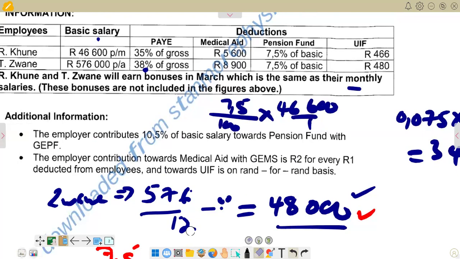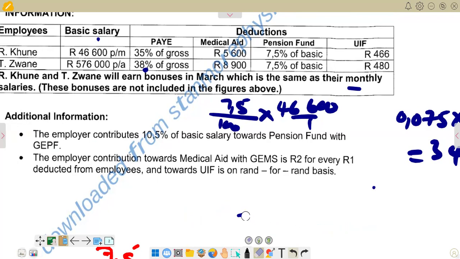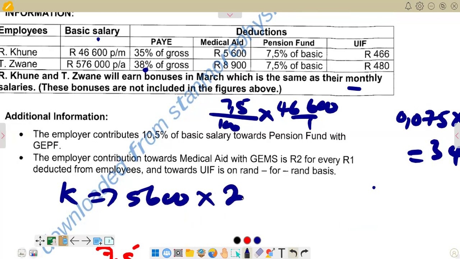So the amount for Kune we are given is 5,600. For the employer we are saying times 2 to get the amount for the employer, because it's 2 for every rand. If you multiply by 2, you get 11,200.